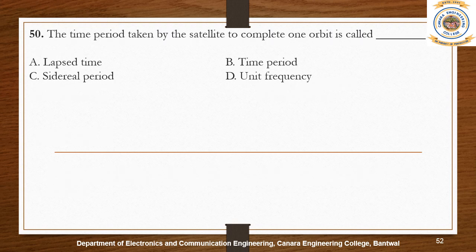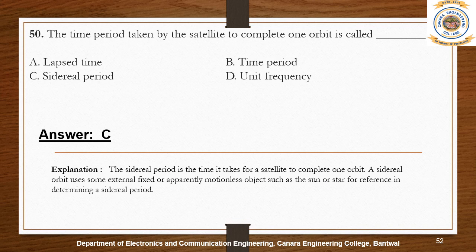The sidereal period is the time it takes for a planet to complete one orbit. A sidereal orbit uses some external fixed or apparently motionless object, such as the sun or a star, for reference in determining a sidereal period.